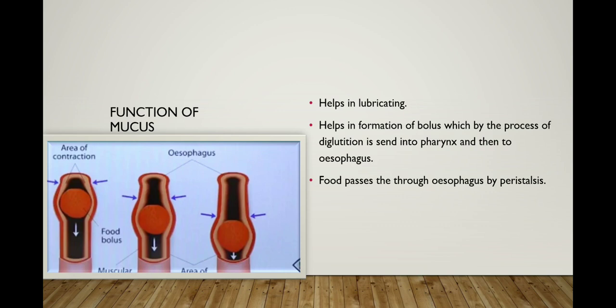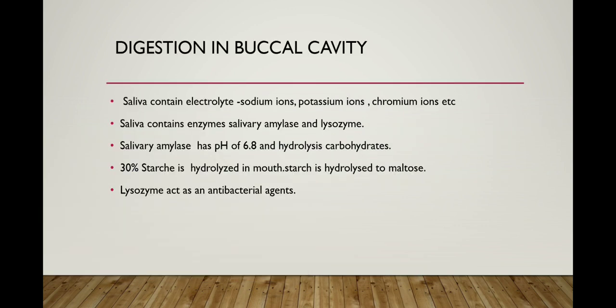When the food goes down the esophagus, this process is known as peristalsis. Peristalsis is a rhythmic process of contraction and expansion. So that is digestion in the buccal cavity, which includes the teeth, tongue and mucus.